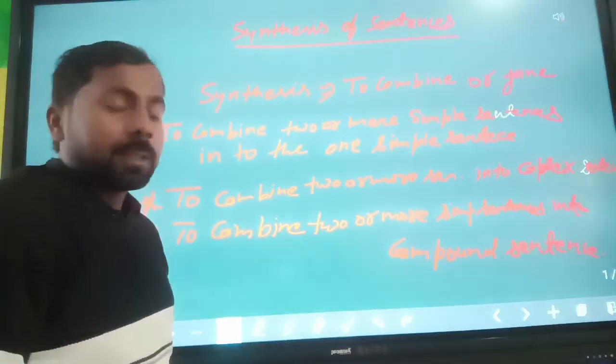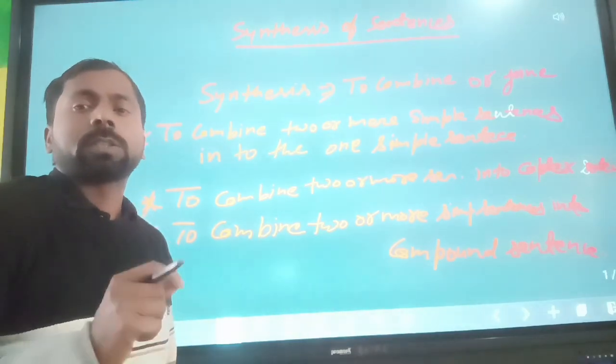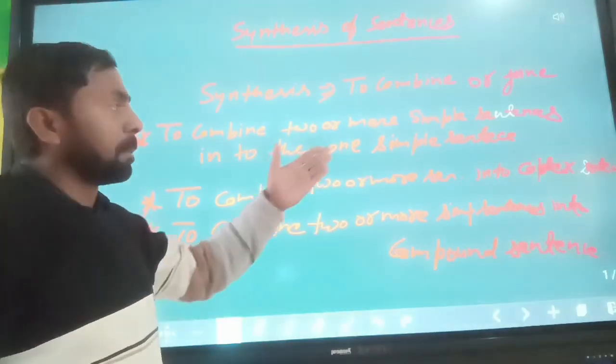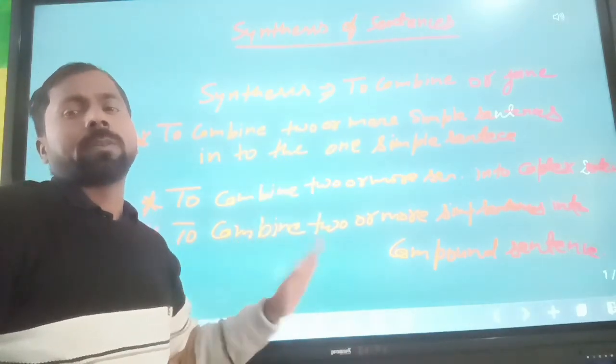So these rules are very important to convert the sentences into a simple sentence, complex sentence and compound sentence.